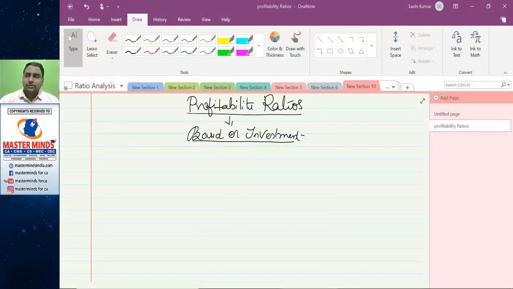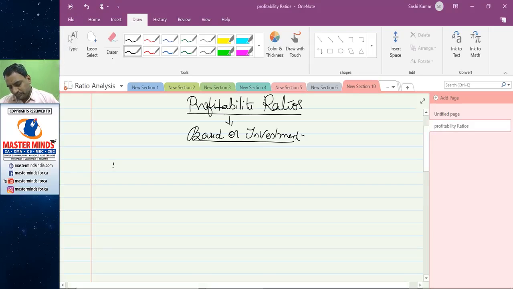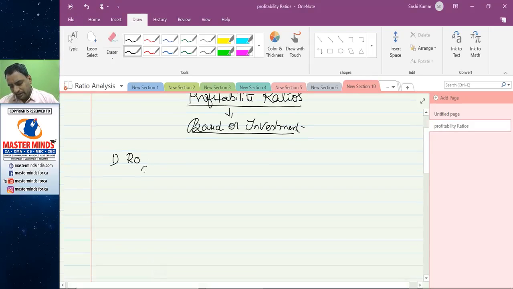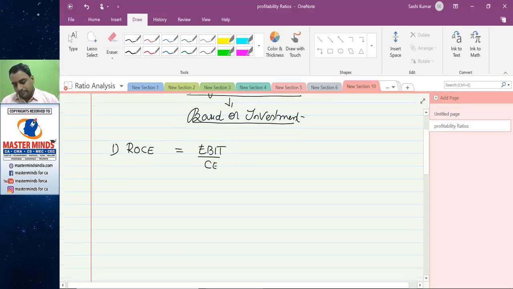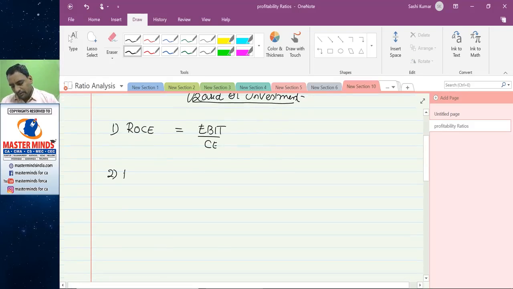So, profitability ratios based on investment. Return on capital employed is equal to EBIT by capital employed. Second, return on net worth is equal to profit after tax divided by net worth.